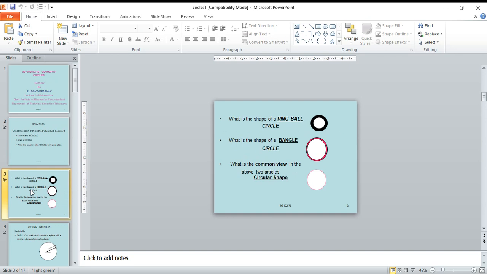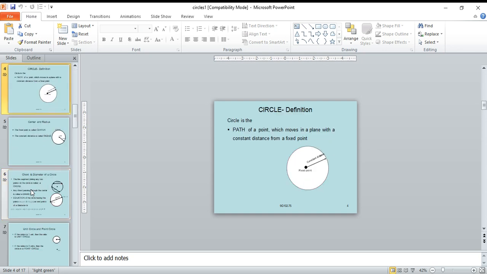What is the shape of a ring ball? That is circle. What is the shape of a bangle? That is circle. What is the common view in the above two? Circular shape. Bangle is circle. Ring ball is circle. The common view in the above is circle shape.